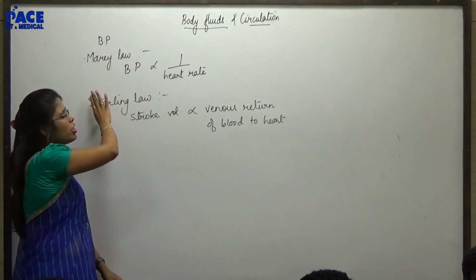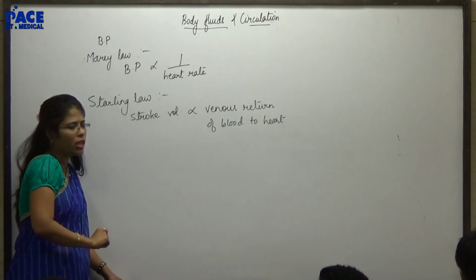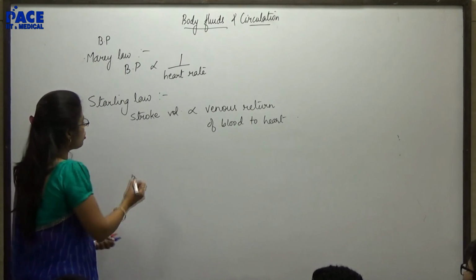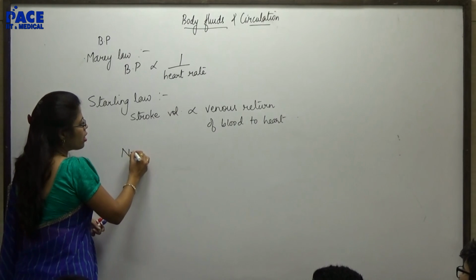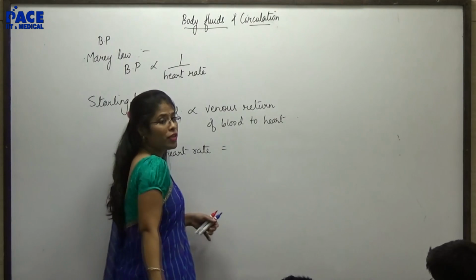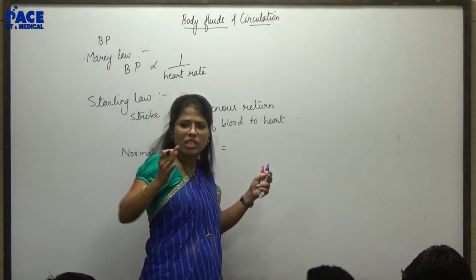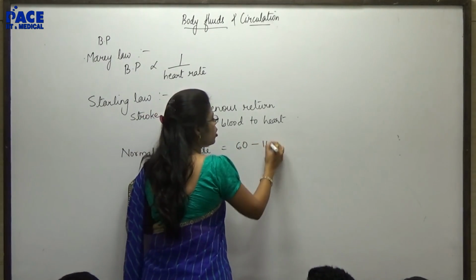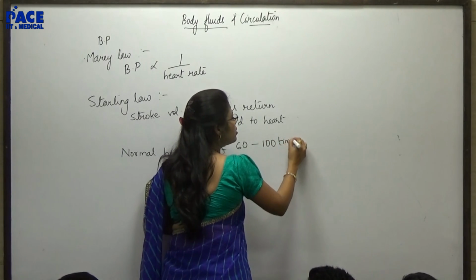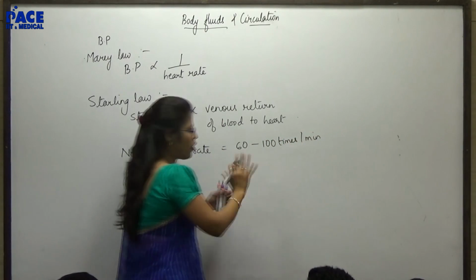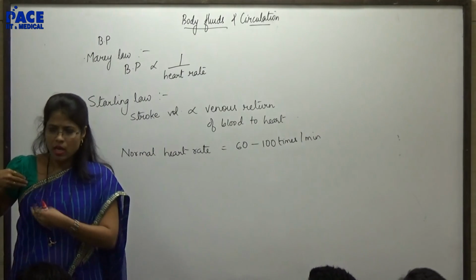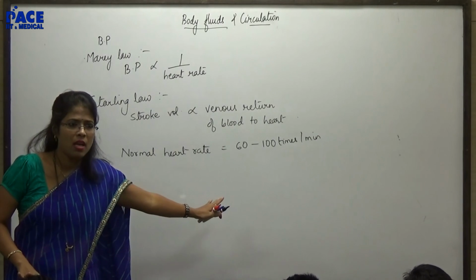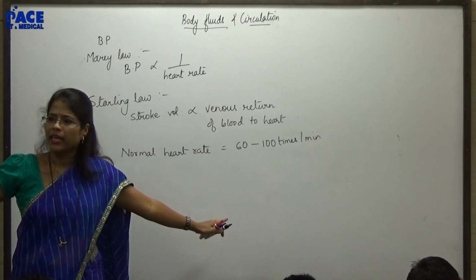So we saw the relation between blood pressure and heart rate. We saw the relation between stroke volume and the venous return. We also saw what a normal heart rate is. How much did we see? Normal is around 72 times per minute, but there is a range, okay? 60 to 100 times per minute. If your heart rate is fluctuating in this range, then it is considered normal. This is in the resting state. Resting state means no strenuous physical activity is being done.